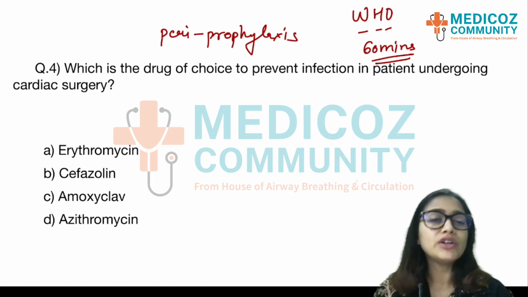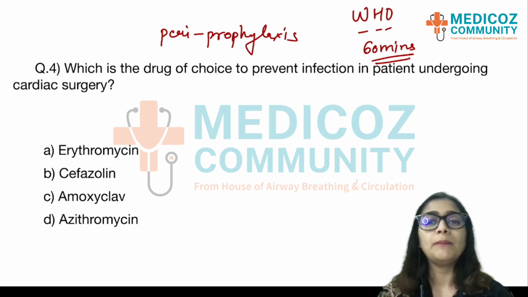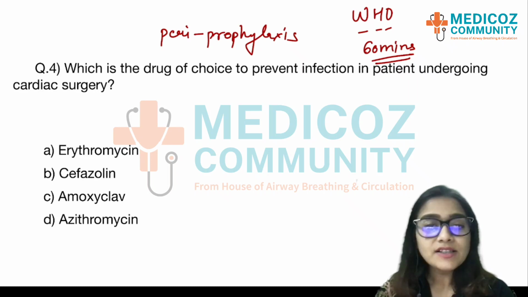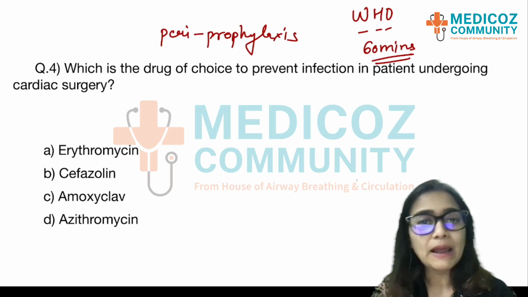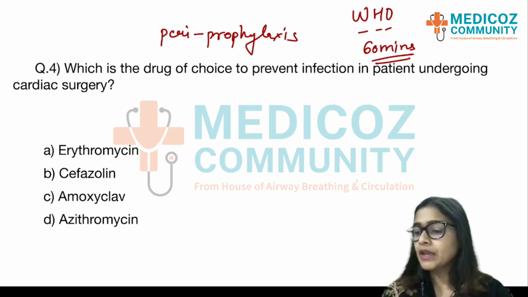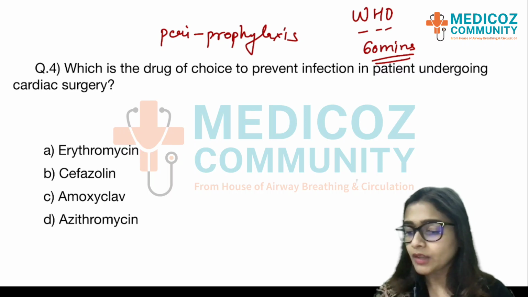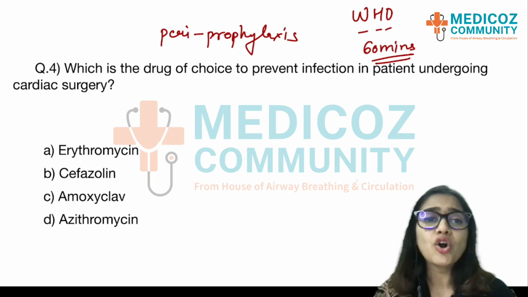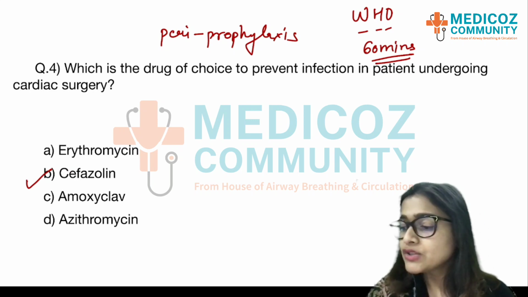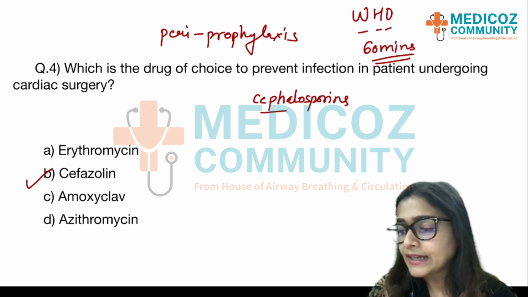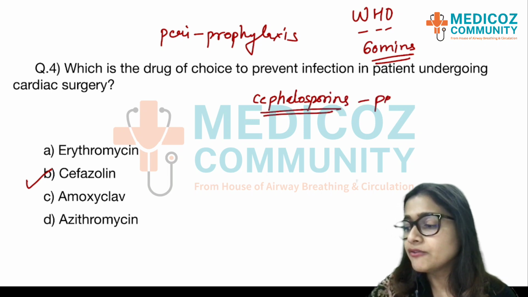Now even if you were not aware of what would be the best choice, as a rule, we need to give an antibiotic which is going to give gram positive and some gram negative cover as well, right? So let's look at the options. Out of these, the best option suited here is cefazolin. So cephalosporins are generally first line antibiotics for perioperative prophylaxis.